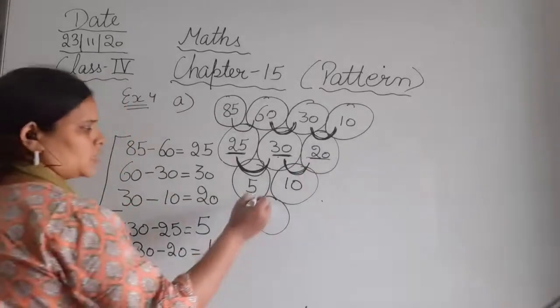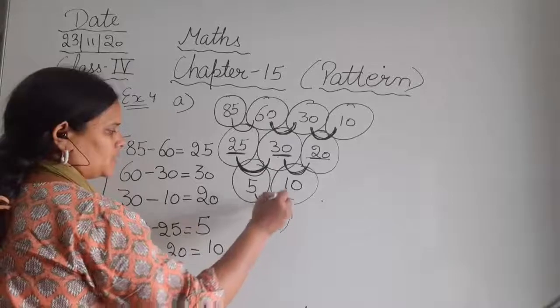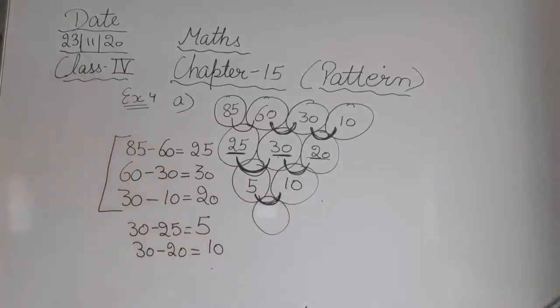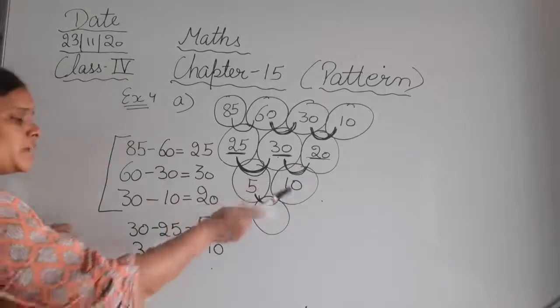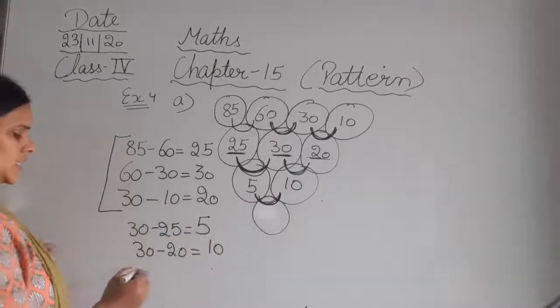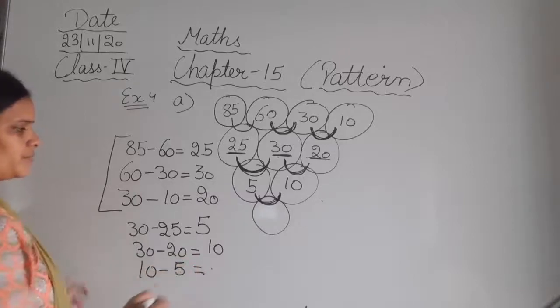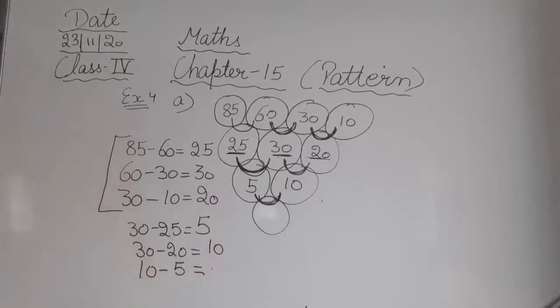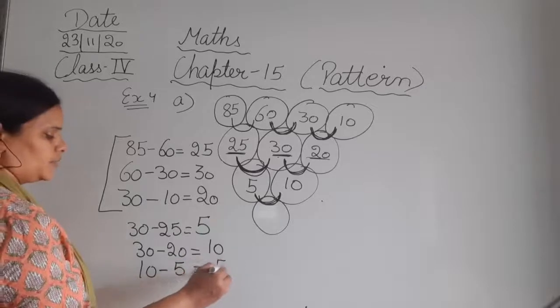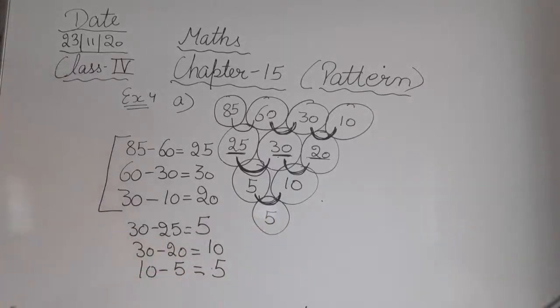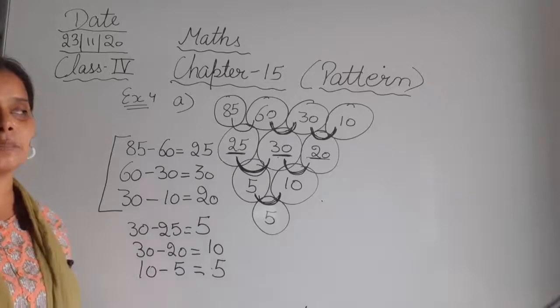Next is 5 minus 10. Or sorry, 10 minus 5. Next is 10 minus 5. 10 minus 5 will be 5 only. So here we will write 5. So 10 minus 5 is 5. Okay, so this is the solution of the A part of example number 4.